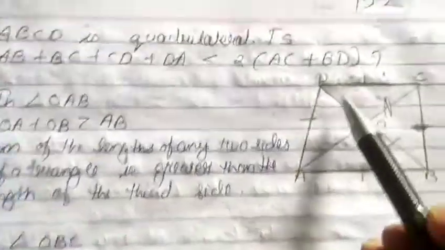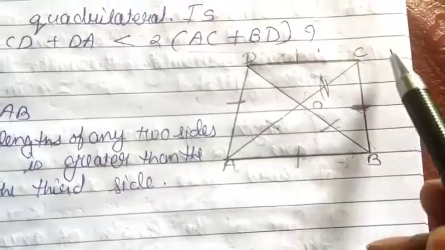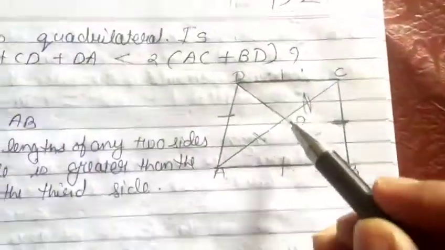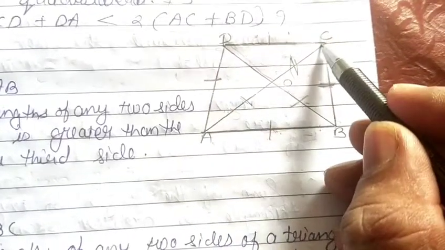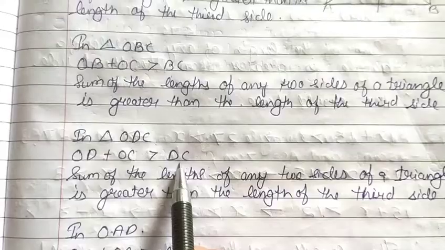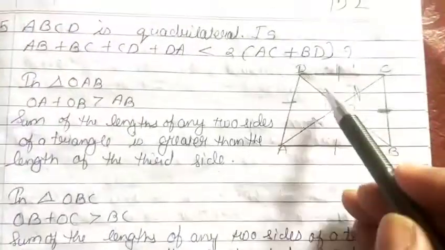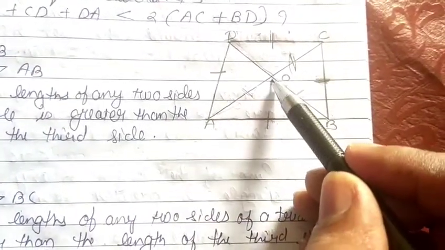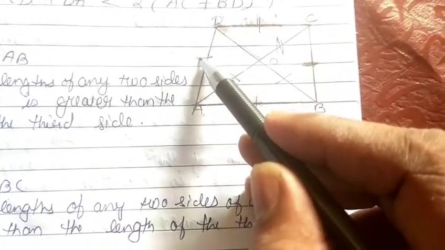Then take triangle ODC. In this also, OD plus OC is greater than DC. Now take triangle OAD. In this particular also you have to take OA plus OD is greater than AD.